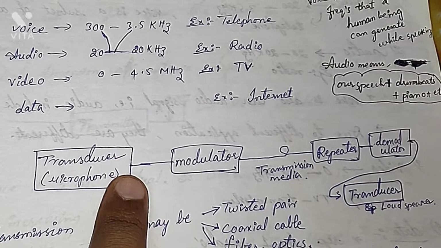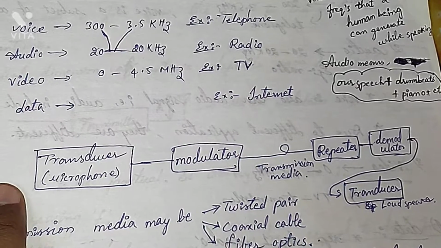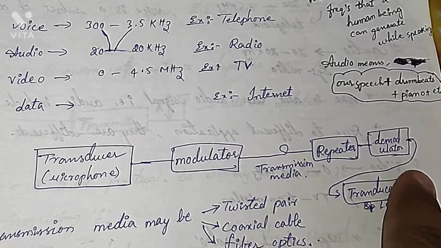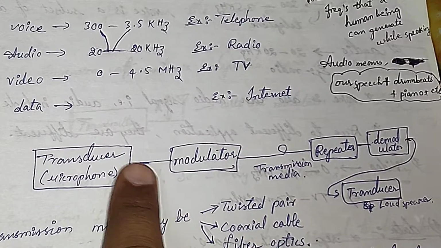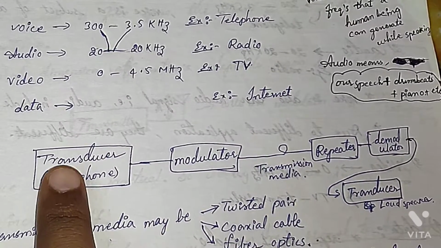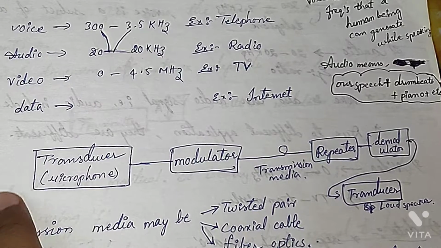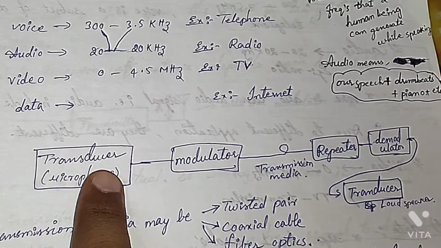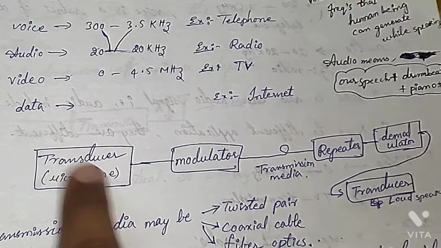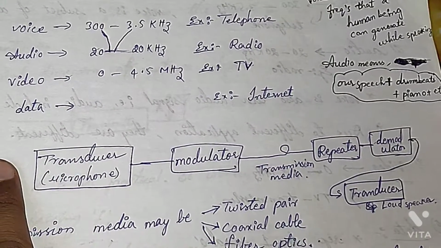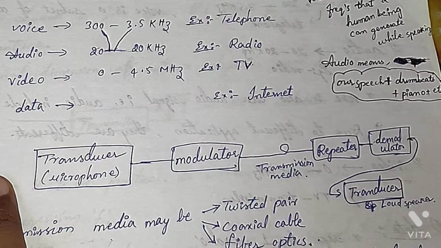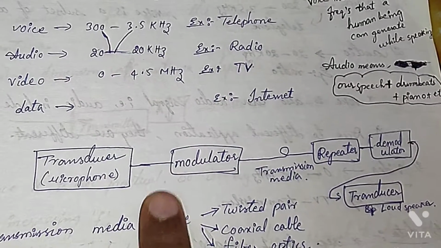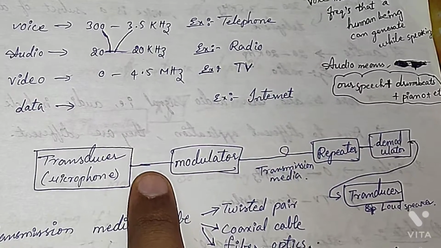So when the input is voice or audio, it can't be passed directly through the channel. In order to carry our audio or video signal for a long distance, we need to convert that into electrical signals. That is done by the transducer. It will convert audio, video, voice signal, data signal, any signal into an electrical signal. So here we have the electrical signal.